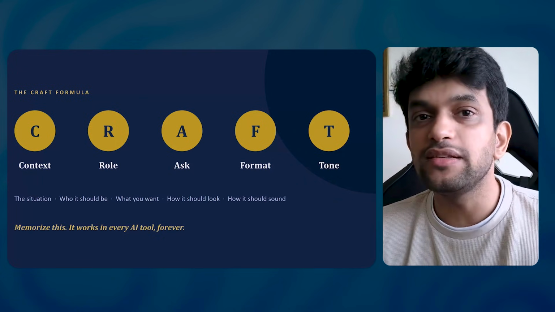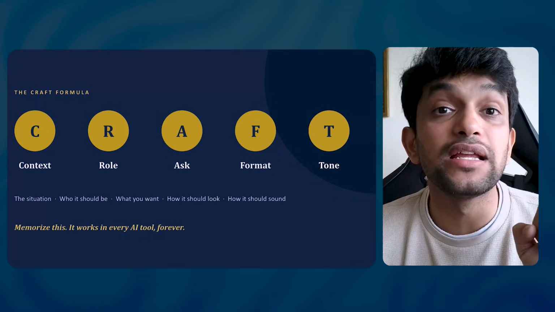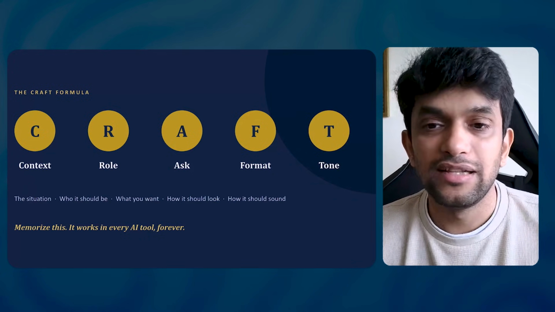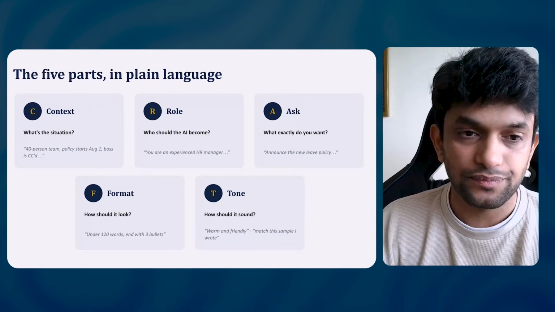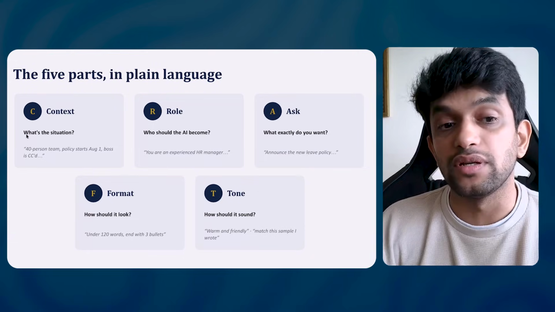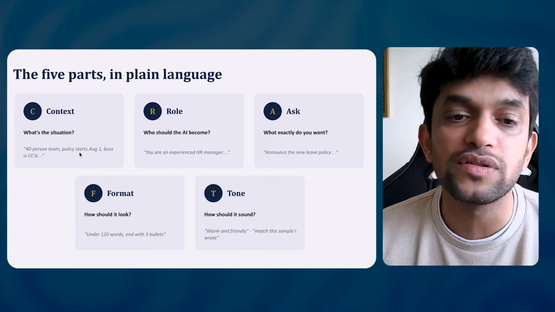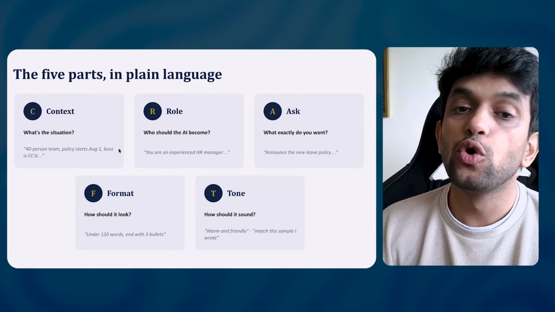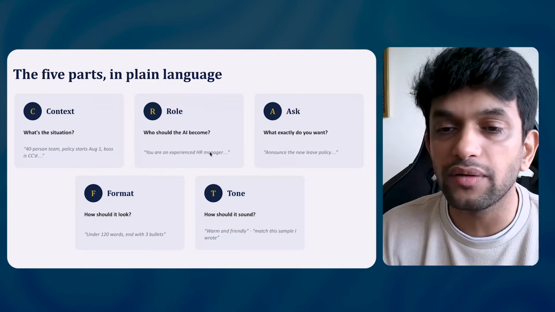Now how do you memorize it? CRAFT, C-R-A-F-T. Please remember this and trust me, it will increase your outputs 10x. Let me show you some examples so that you will understand it much better. I explained it already. Context, C, is what is the situation? The situation is a 40-person team, the policy starts on 1 August and the boss is in the CC. Role is who the AI should become, an HR manager in the example I was showing.